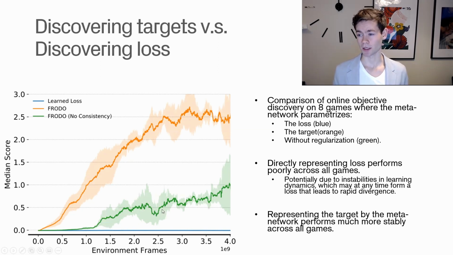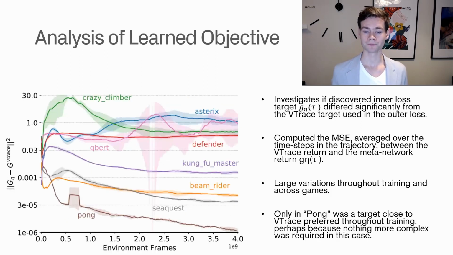And consistency loss is a regularization scheme that they apply on top of the Frodo algorithm, basically to make it a bit more robust. And what we can see here is that when you're learning the loss function, you tend to have significantly worse performance than what you have if you're using the Frodo algorithm. So as they postulated in the beginning, it seems to be much better to learn the target than to learn the loss function, because if you get a big loss, that could shake the algorithm such that it diverges very rapidly.